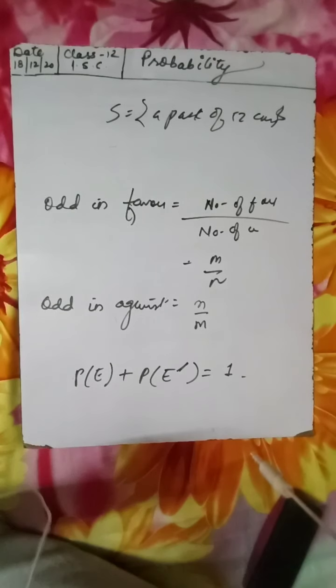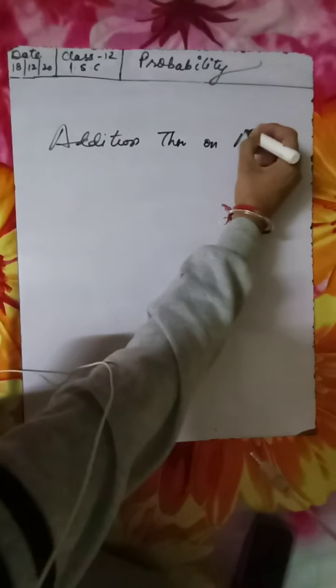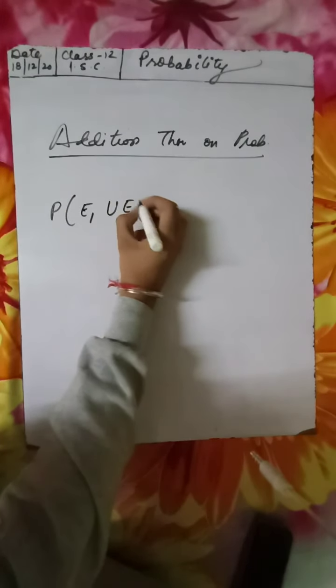Okay, now next comes the addition theorem on probability. Let E1 and E2 be two events associated with some random experiment. Then the probability that at least one of the two events E1 or E2 will occur is given by the probability of E1 union E2.